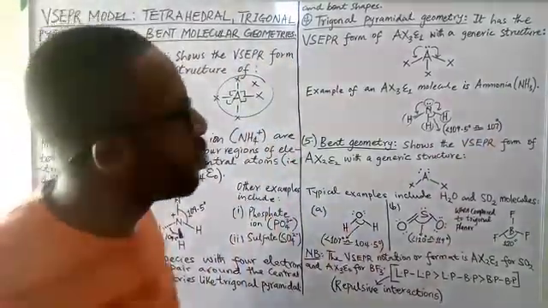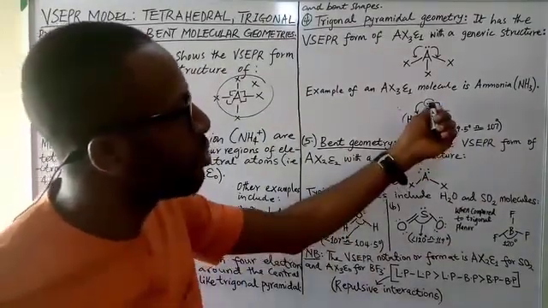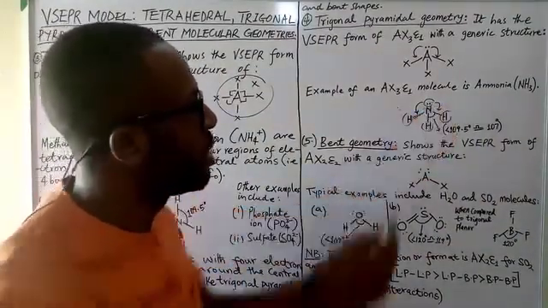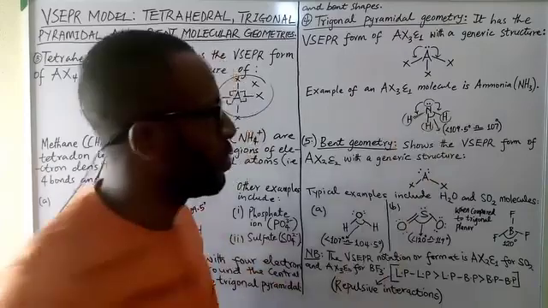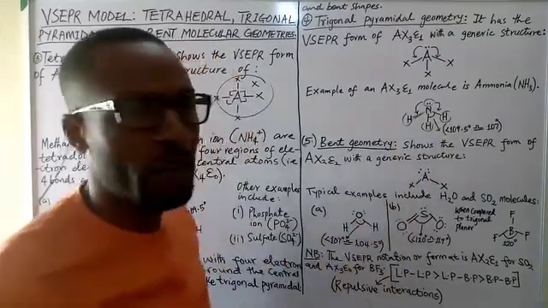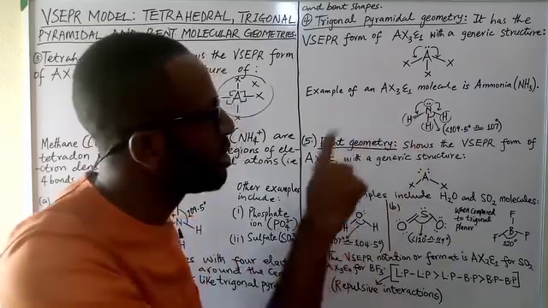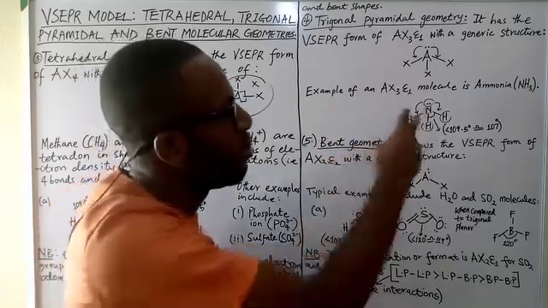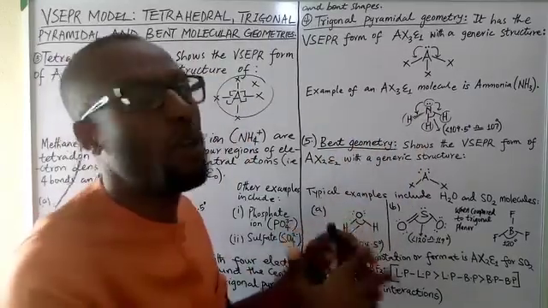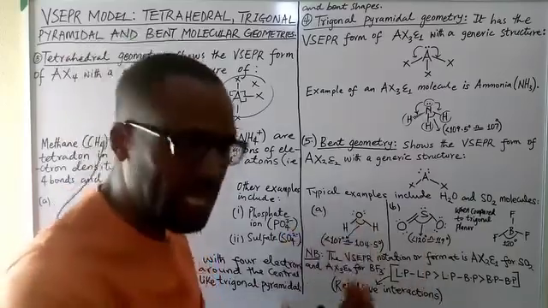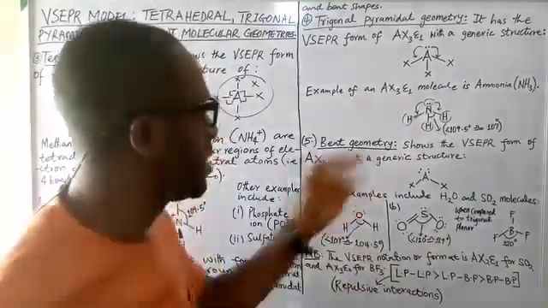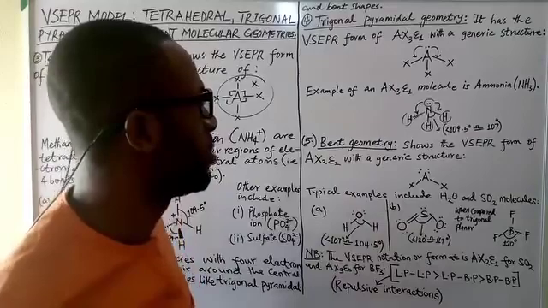Beautiful. So if one lone pair of electrons can exert this kind of force and we have a lower bond angle, it means that if we have 4 things around the central atom and we increase the lone pairs to 2, we are going to have even more repulsive force and a smaller bond angle. This is what we are going to see in the bent geometry.